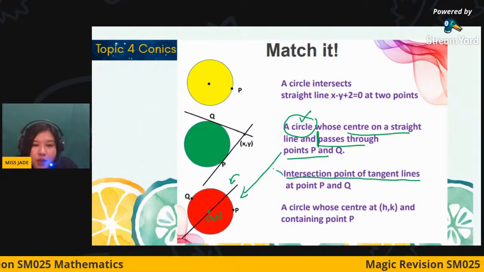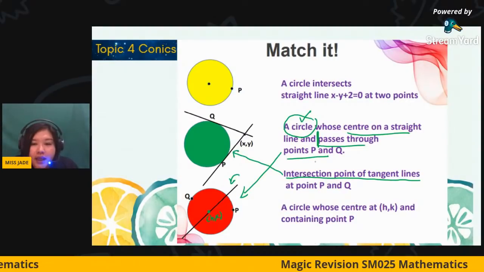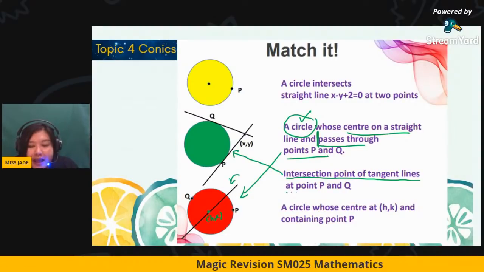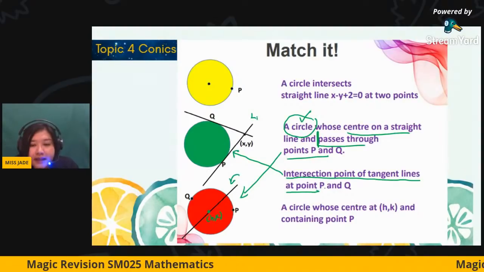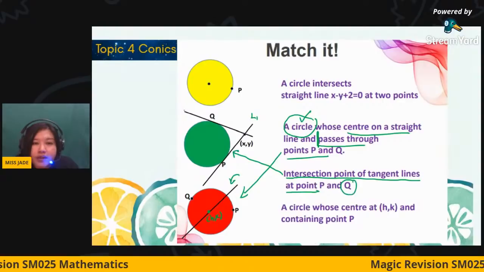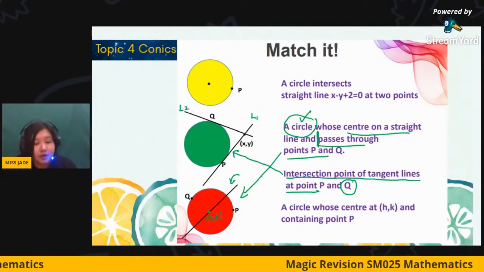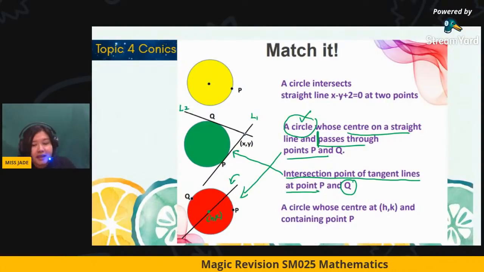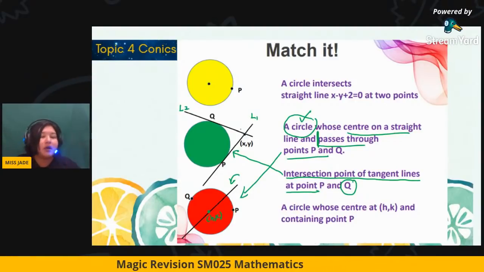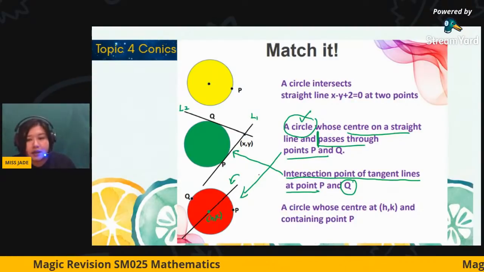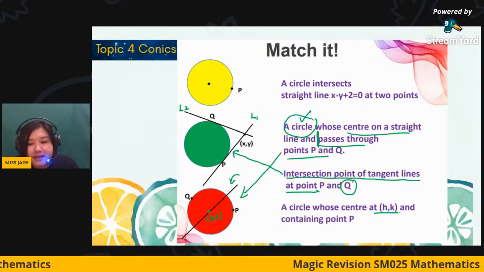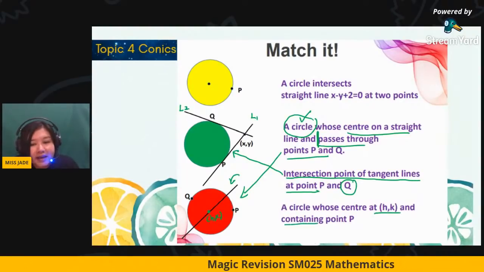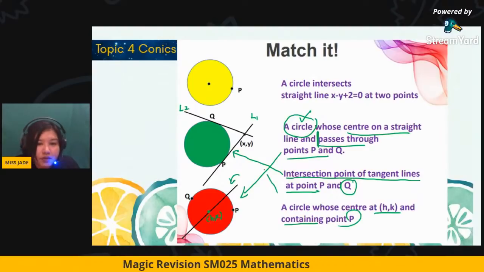The tangent line at point P belongs to line 1. The tangent line at point Q refers to line 2. So they intersect at another point outside of the circle. And then the last one for sure is this: a circle whose center is at HK and containing point P.